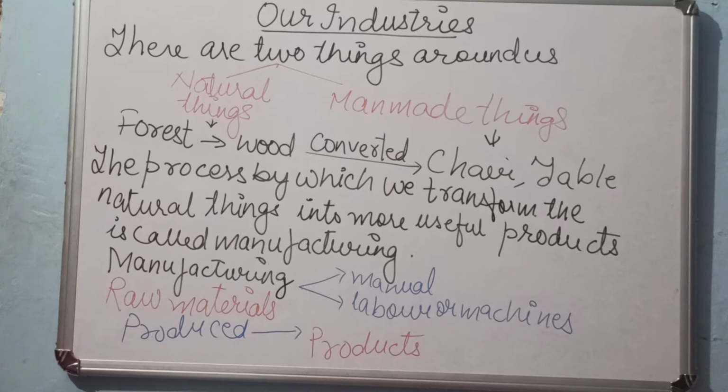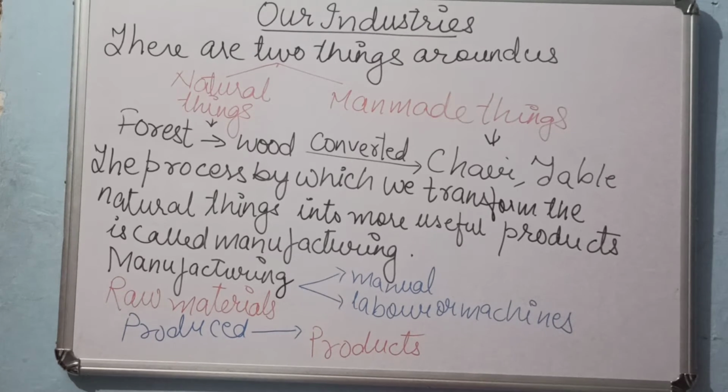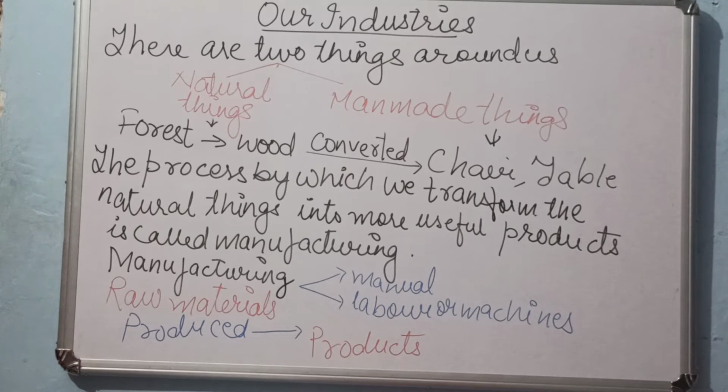A computer is a machine, and an odd number of people and labor are involved. So manufacturing can be done in two ways, manual labor or machines. Now, what actually is required? The thing required for any industry or any factory is raw material.